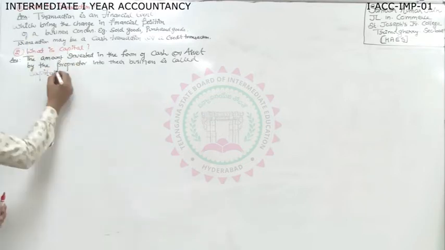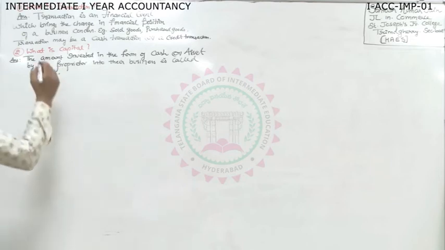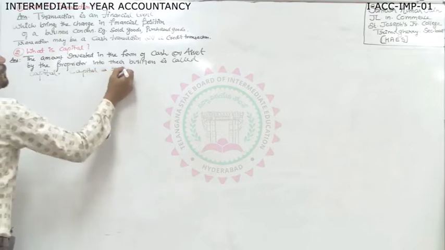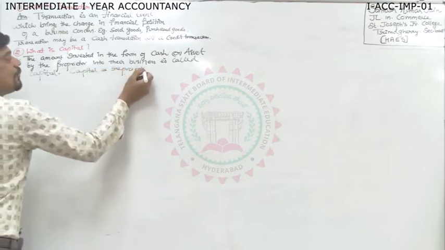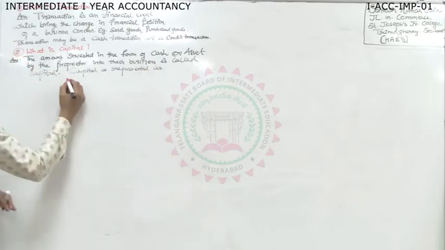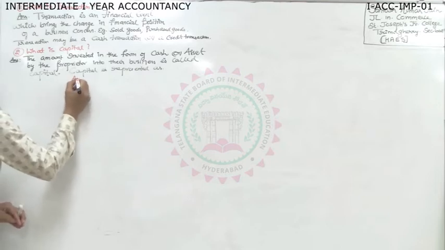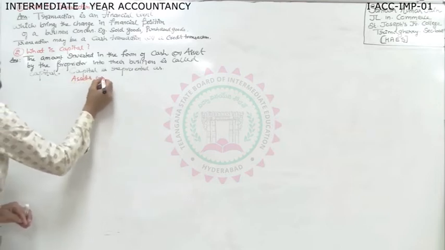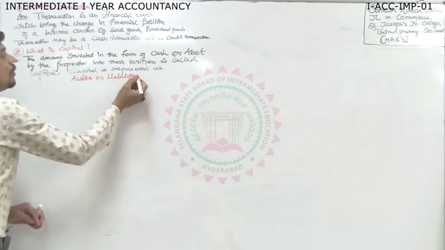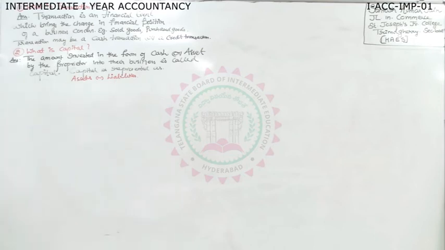Okay, this is capital. Now you can write, capital is represented as assets minus liabilities. This also you can write. Capital is represented by assets minus liabilities. Even if you write this, it will give you the full marks.